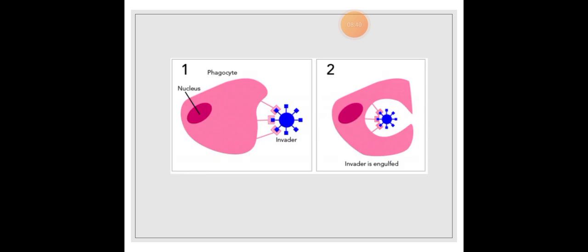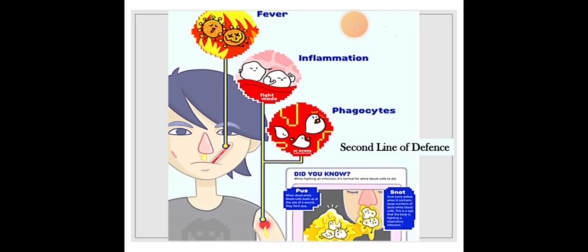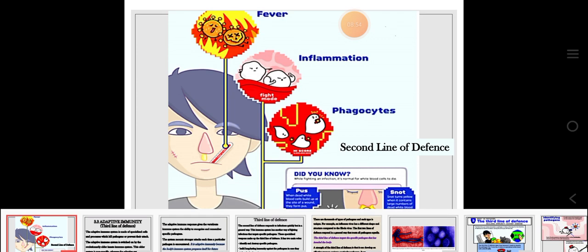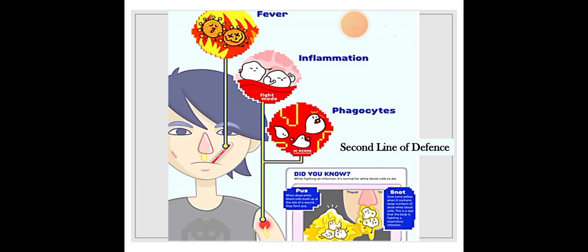Now, you can see this is a nucleus, and this is the phagocyte, and this is the invader. And now here in the second one, the invader is engulfed. Then what are we having? Now you can see here in the picture, we are having fever, inflammation, phagocytes. Now this is the second layer of defense.